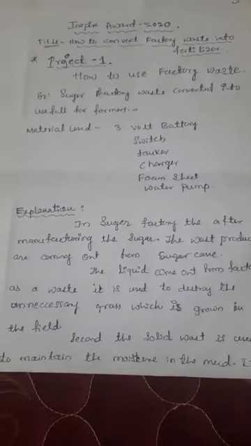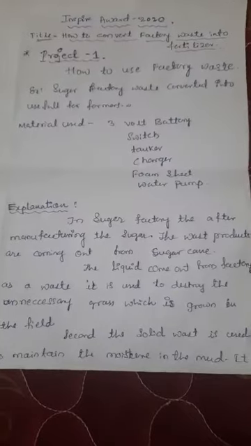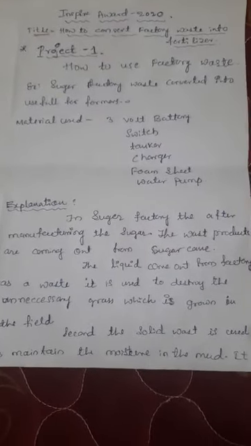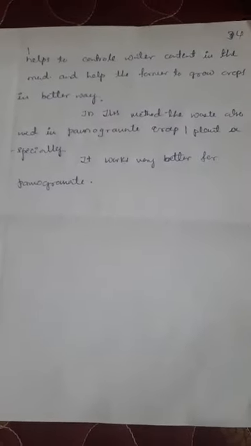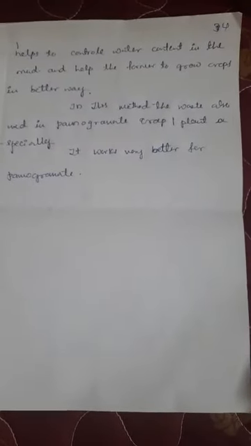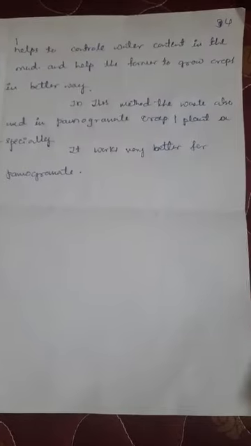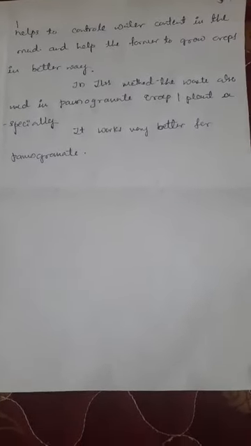It is used to destroy the unnecessary grass which grows in our field. This is one use. The second use: the solid waste is used to maintain the moisture in the mud. It also helps farmers control the water content in the mud, and helps the farmer grow the crops in a better way. This liquid and solid waste are used as fertilizers, especially in the pomegranate crop, and it helps the pomegranate grow better.